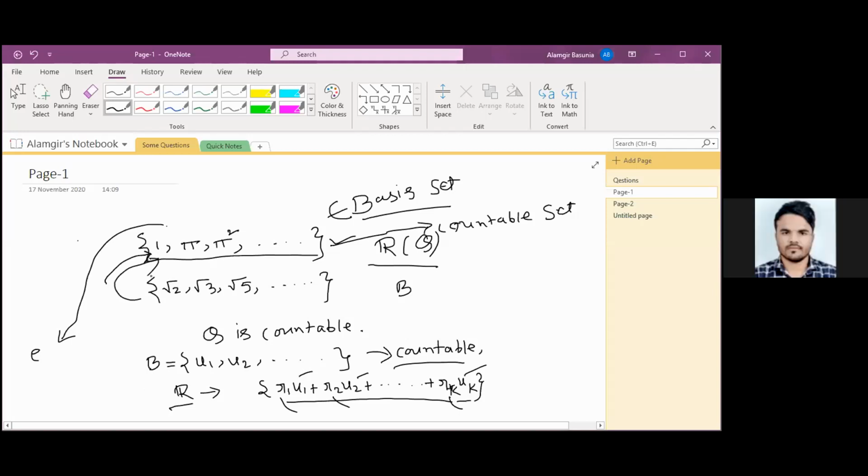But in the case of finite dimension, we will find a basis very easily. In the case of infinite dimension, it is not always easy.